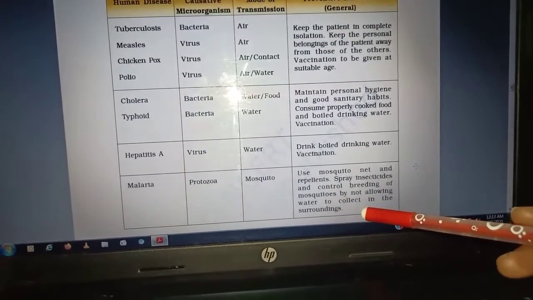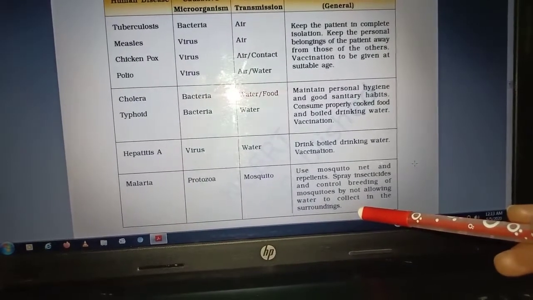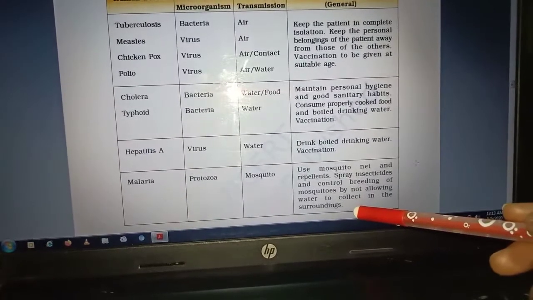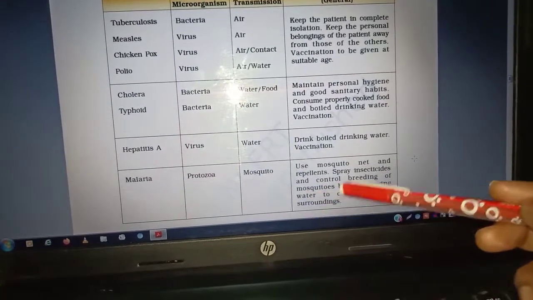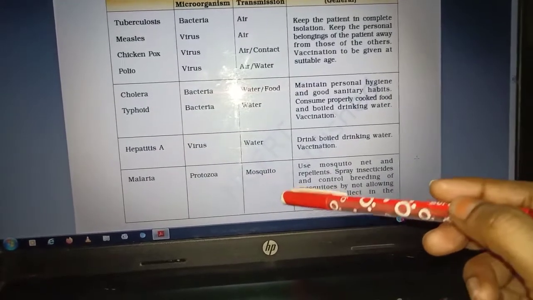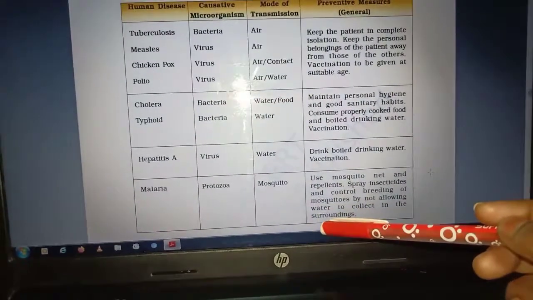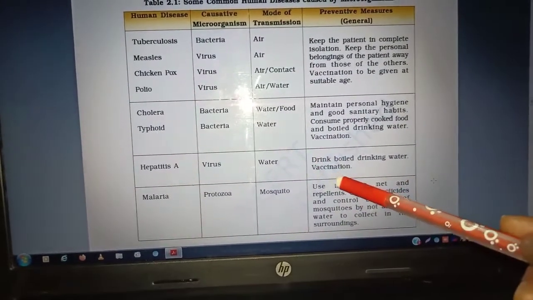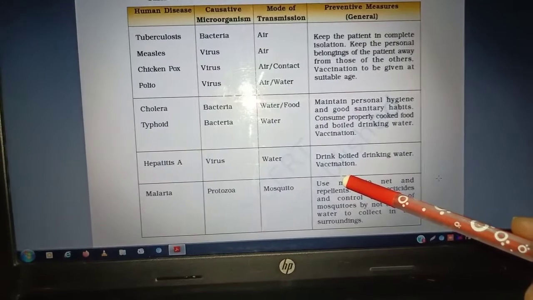As we have learnt in our previous video, do not allow water to collect in our surroundings, because mosquitoes breed in water. Okay, so students, this is the table of some common human diseases caused by microorganisms that you have to learn.